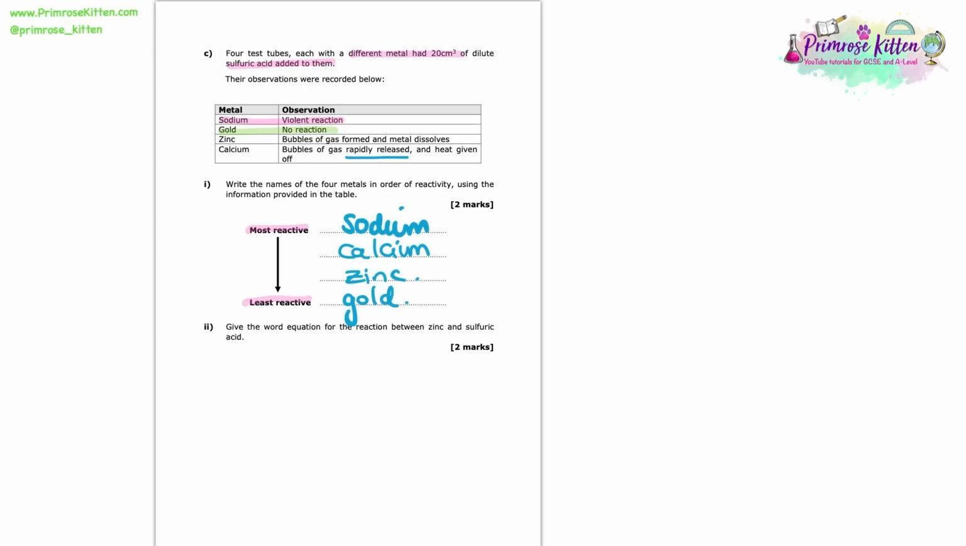So now we're asked to give the word equation for the reaction between zinc and sulfuric acid. To answer this, let's first recap what that general reaction is between a metal and an acid, because this is the fact that we're going to use here. A metal and an acid will make a salt plus hydrogen. It's really important that we have that memorized. You can use the acronym MASH to help you.